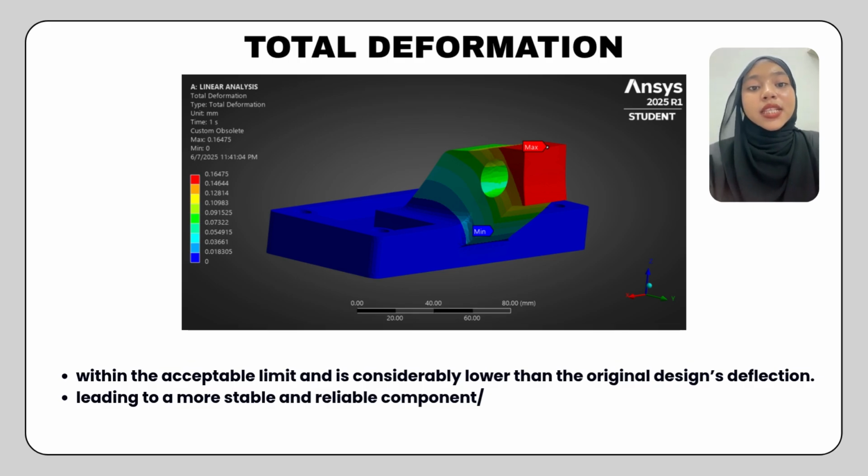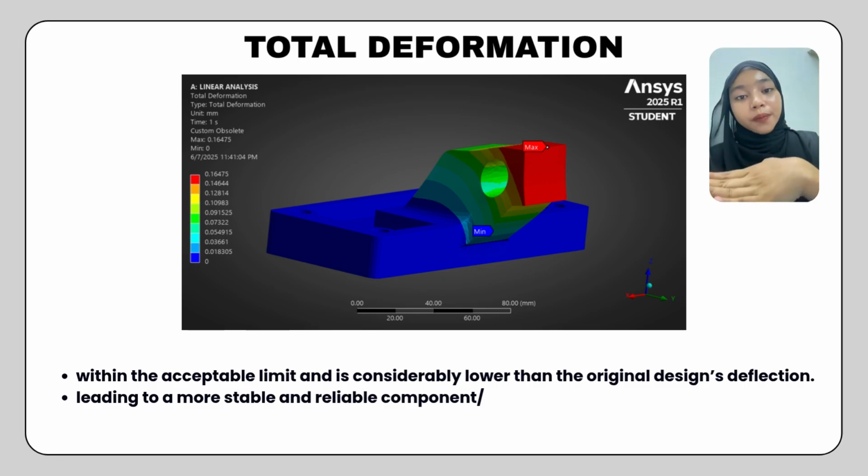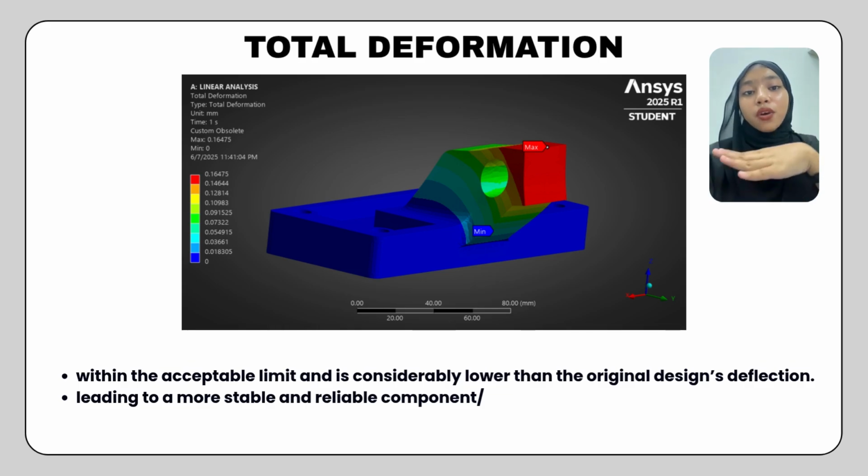This indicates that despite being lighter, the magnesium alloy design is stiffer and more resistant to deformation under the applied load. The 52.93 difference represents the percentage reduction in deflection from the original to the present design. The present design significantly reduced deflection, leading to a more stable and reliable component. The fact that magnesium has a lower Young's modulus than a titanium alloy typically suggests higher deflection for the same geometry and load.